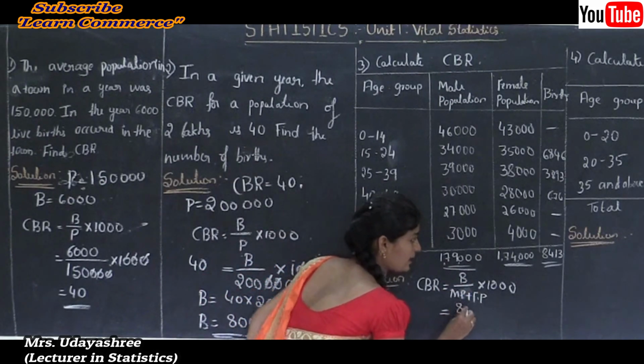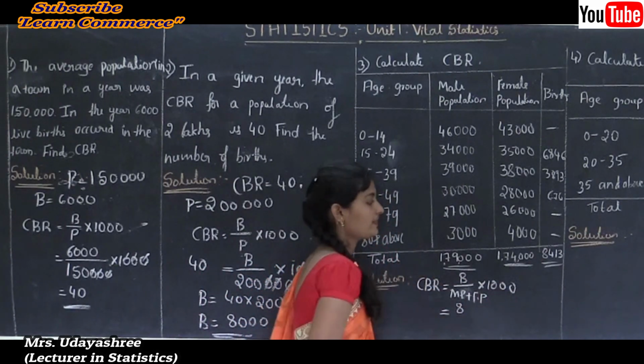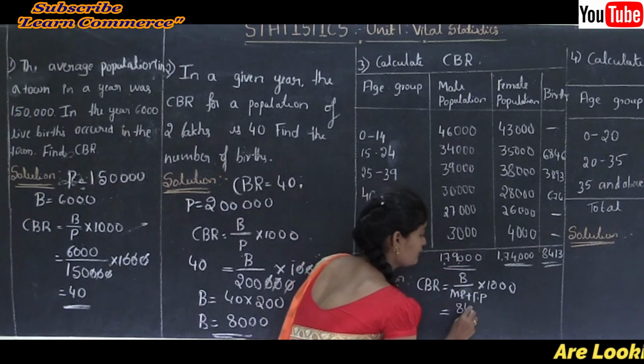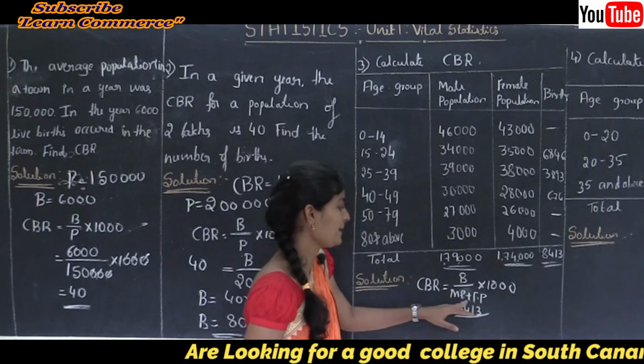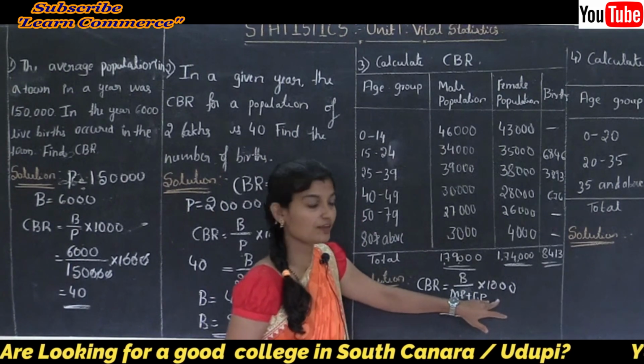Here B is the total of births, that is 8,413, divided by male population plus female population.